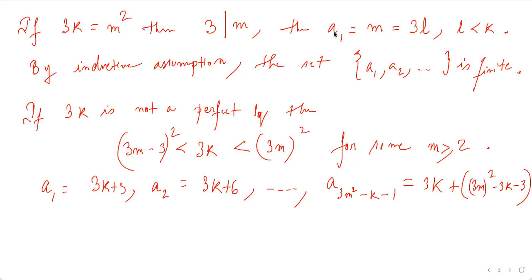It can come or may not come. So let's see. But no other perfect squares between 3k and 3m square can come because they are not divisible by 3. And if you simplify this out, we are getting 9m square.